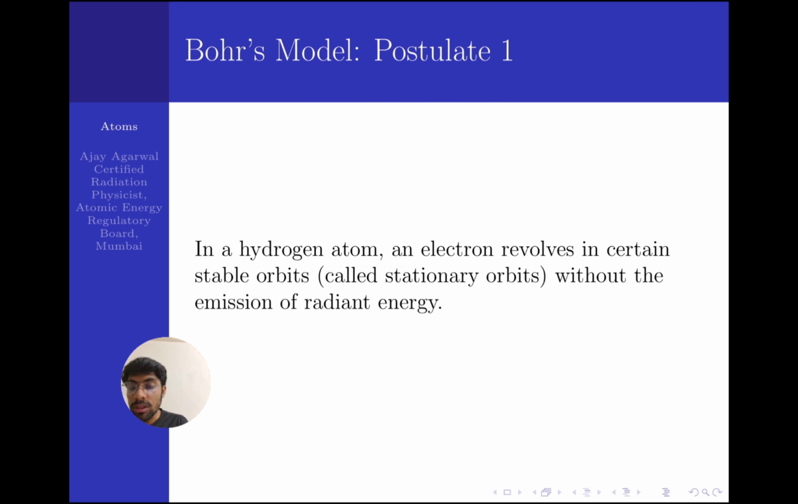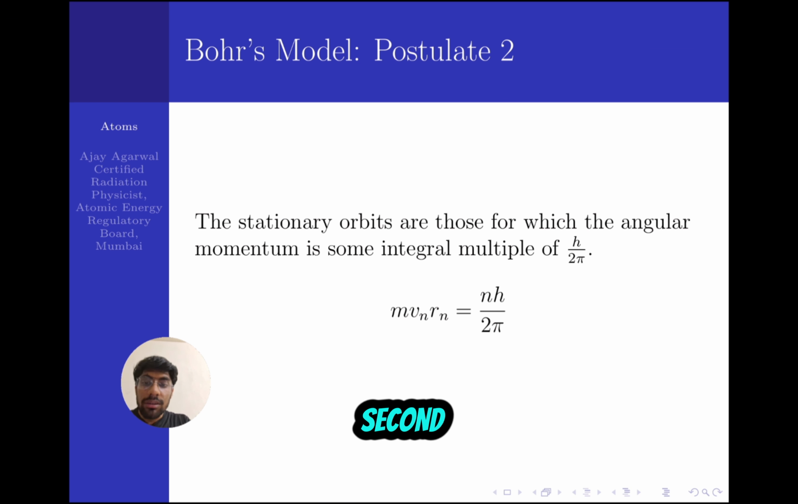There are only some discrete orbits around the nucleus in which the electron revolves, and in that stable orbit the emission of radiation doesn't take place. In that orbit, the electron doesn't radiate energy, so those are stable orbits. In his second postulate, he stated that only those orbits exist for which the angular momentum of the electron is an integral multiple of h by 2 pi, or h cross.